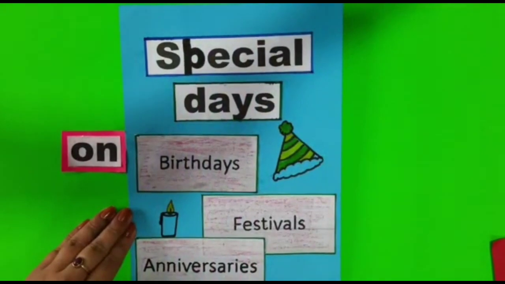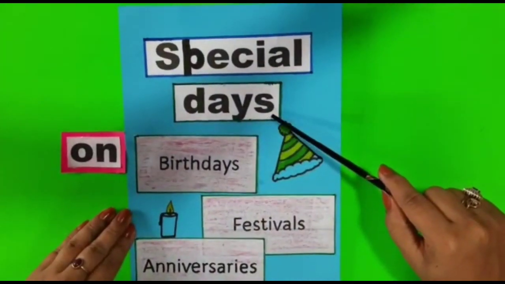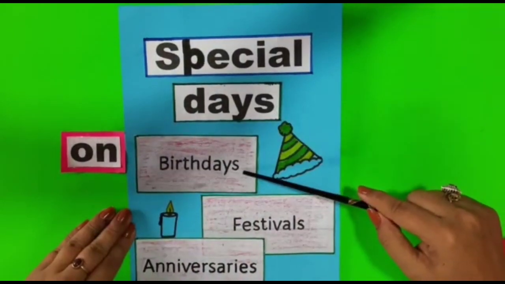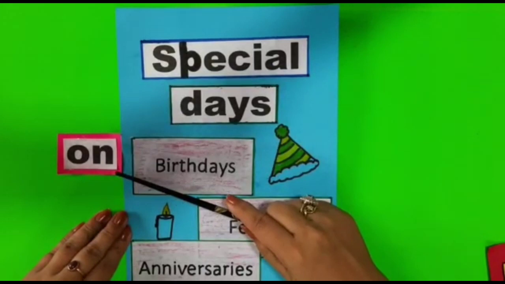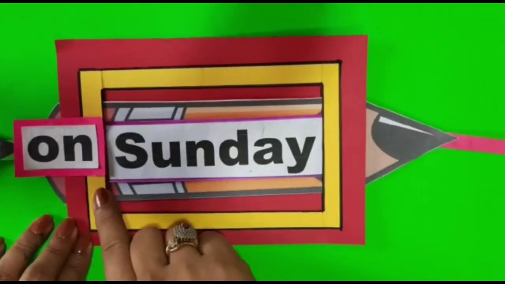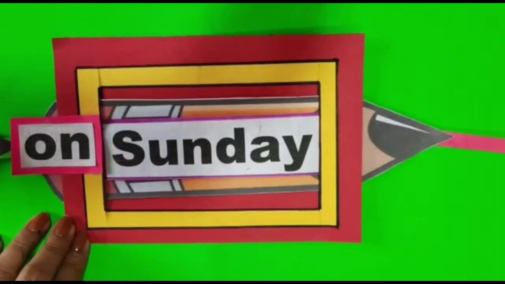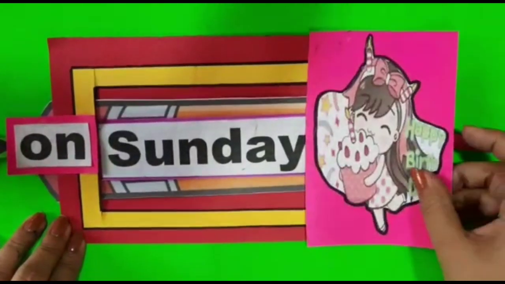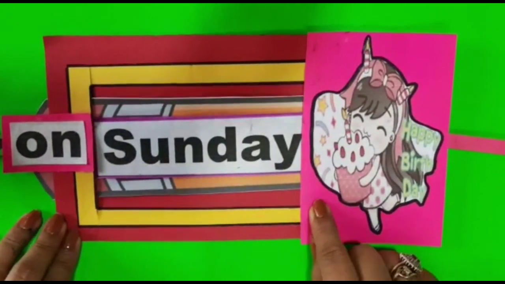On is also used before special days. Special days can be any, like birthdays, festivals, anniversaries. So on is used before special days. Children, we will say my birthday is on Sunday. This is the correct sentence.